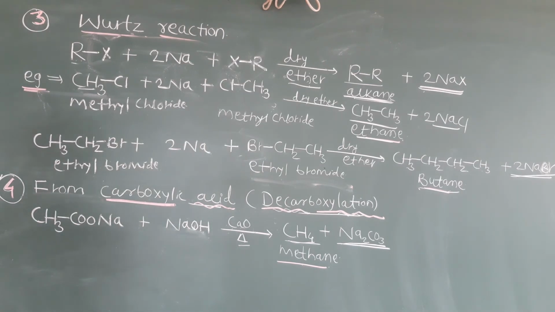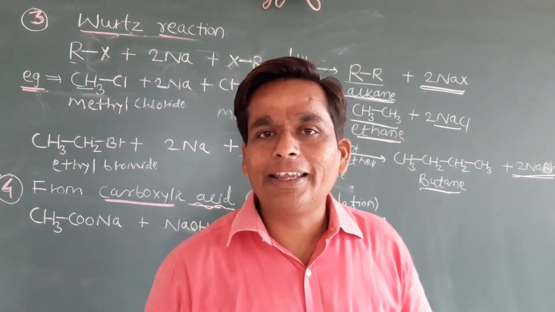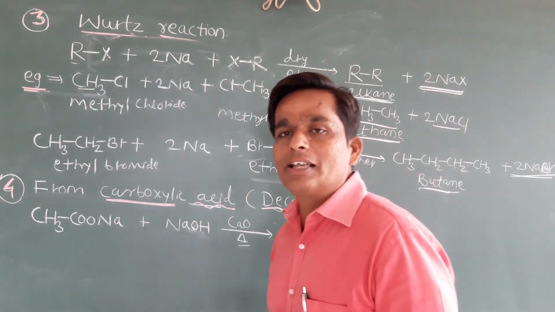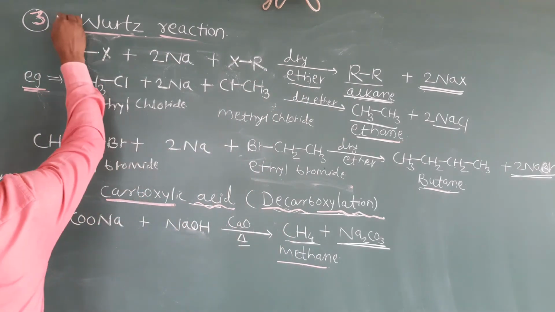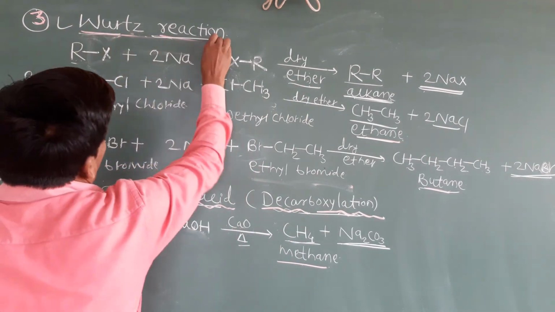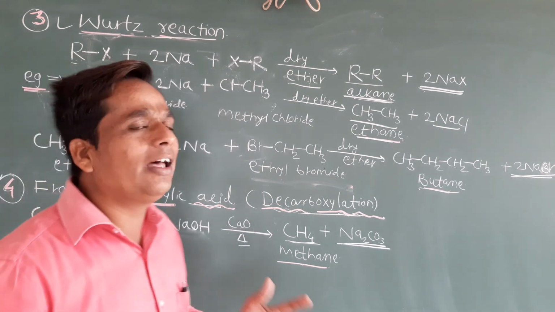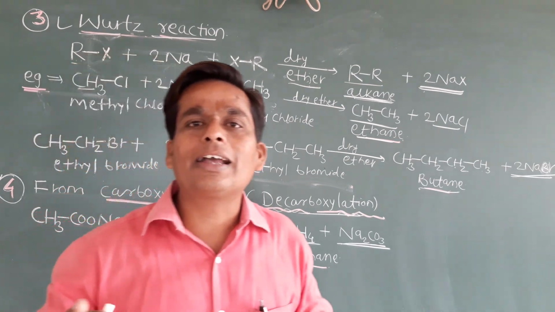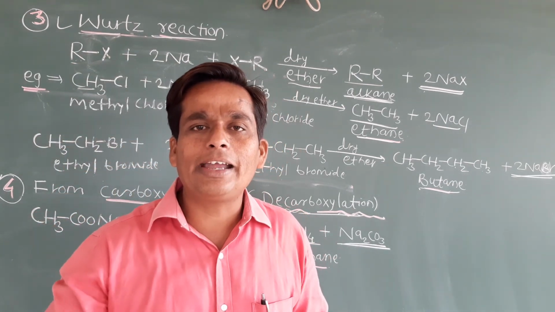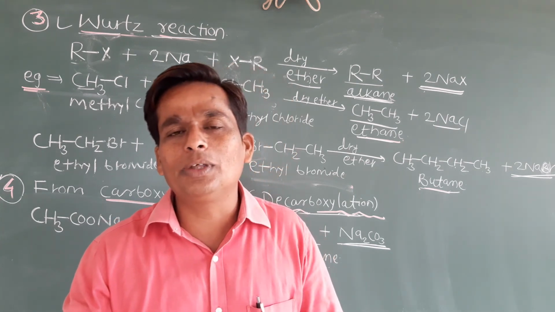Okay, students, see the third method. This is the most important method to prepare alkanes. Many times in the exam they will ask questions on the basis of the third method. That is the Wurtz reaction. Wurtz is the name of the scientist. You can prepare alkanes with it. It is a very simple reaction. In the Wurtz reaction, two alkyl halides react with sodium metal in the presence of dry ether and convert into an alkane.